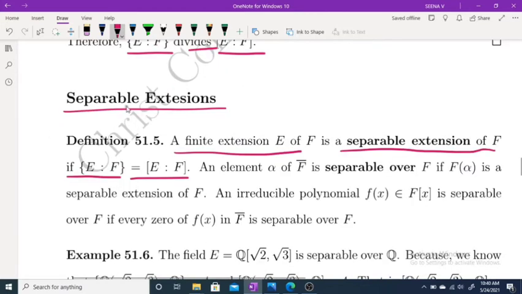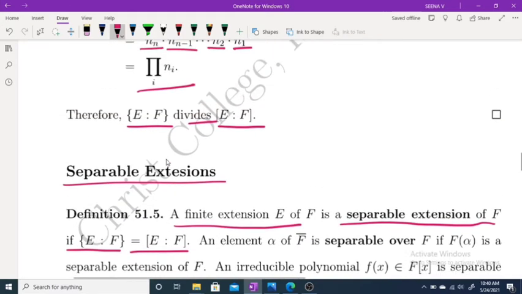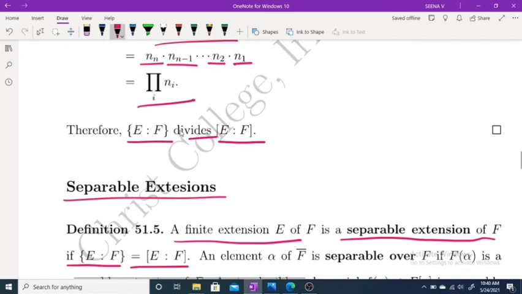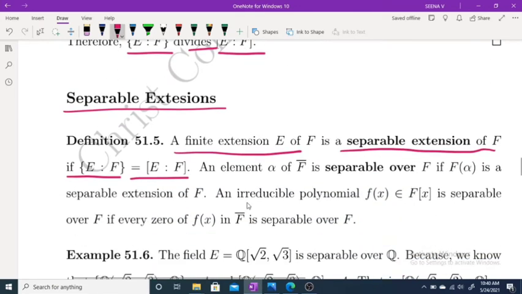Now moving to the definition of a separable extension. A finite extension E of F is a separable extension of F if the index of E over F equals the degree of E over F. We have already shown that the index of E over F divides the degree of E over F. An extension field is called a separable extension if these two are equal.